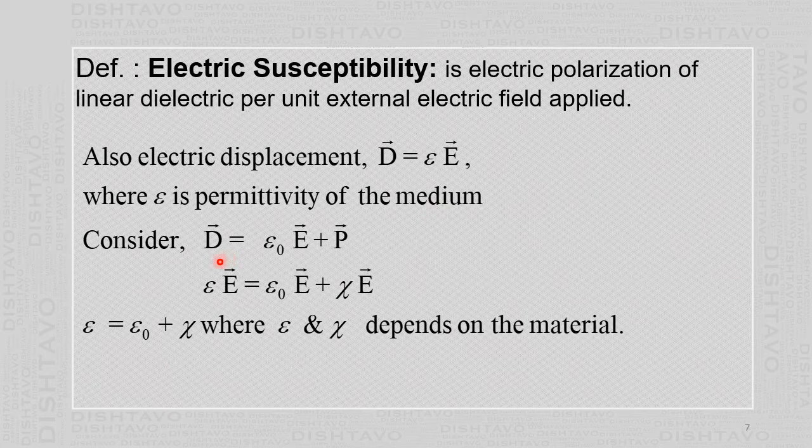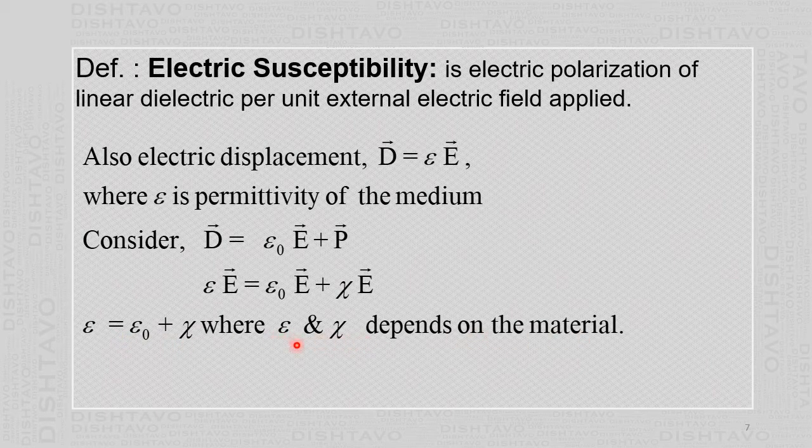We have proved in the Gauss's law in dielectric that vector D equal to epsilon 0 vector E plus vector P. Now we substitute D equal to epsilon E, and epsilon 0 E is here, plus P, as we have shown in the previous slide, P equal to chi vector E. So vector E cancels, and what we get is epsilon equal to epsilon 0 plus chi, where epsilon and chi depend on the material.